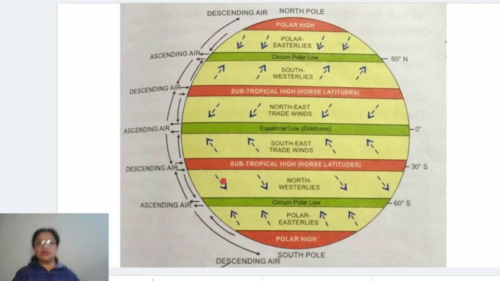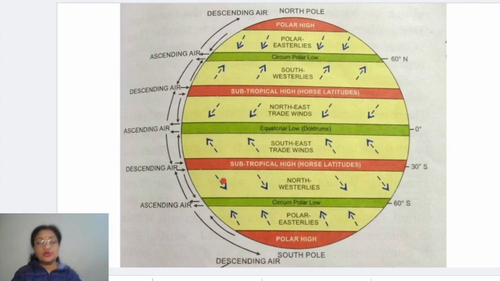Now children, another important topic related to this is the shifting of pressure belts. For that, you should understand one thing. What is the basic reason behind the formation of these pressure belts? Just now in the earlier part we have discussed that. The basic reason is the variation in temperature conditions. And how does the variation in temperature condition happen? What is the main source of heat?